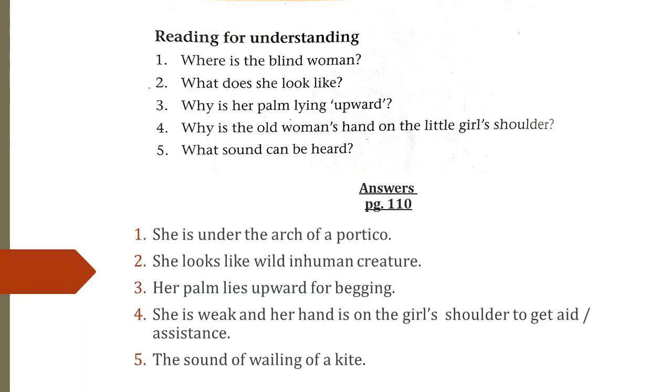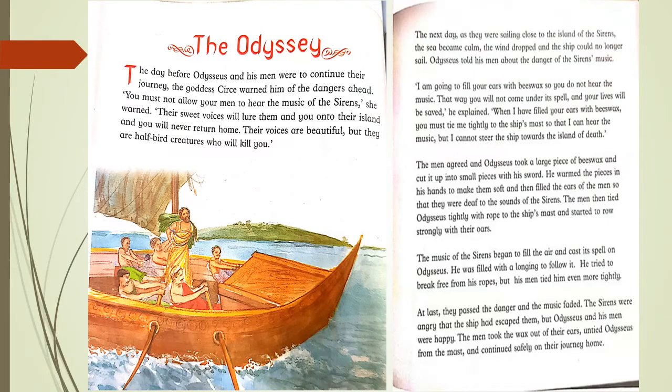Next lesson is Odyssey. Odyssey was a brave man. He was a fighter, and returning from one battle, he was warned by one of his goddesses about the dangers of sirens. Sirens were evil creatures, half bird and half woman. The goddess warned Odyssey that their voices are beautiful and they attract people with their voices and they kill